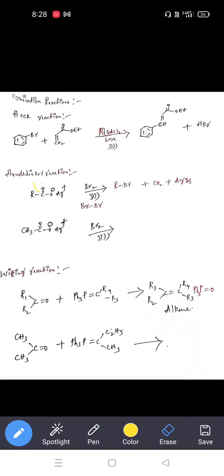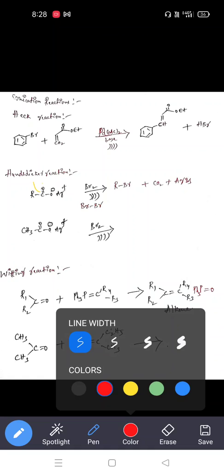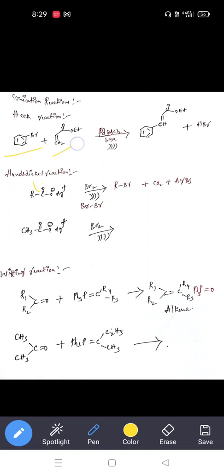So first of all, the bromobenzene, simple bromobenzene, plus alpha beta unsaturated ester. This group is ester. Et means ethyl group, C2H5. Ethyl group means C2H5 group. So here we are using the C2H5 group. This is the ester group, the carbonyl group, and OEt. The total group is ester.